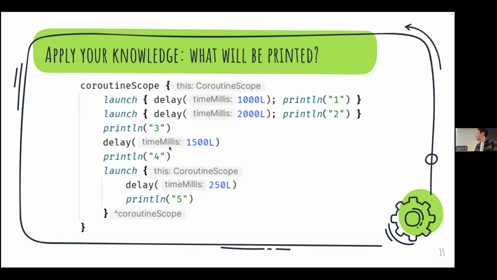And now we have another delay. So we should compare this with the delays we previously had. So we have 2000 and 1000. And we can see that 1000 is going to finish before 1500. So we'd have 3, 1, and then we have 4. So 314. And then we have another delay. So now we have to go back and compare. Now we're at 1750, and 1750 is going to finish still before 2000. So we're going to get 5. And then finally we're going to get 2. So yay, I did it. Cool. Any questions on that?